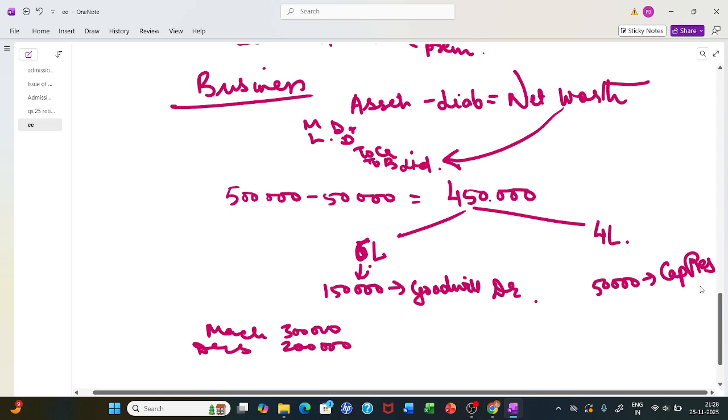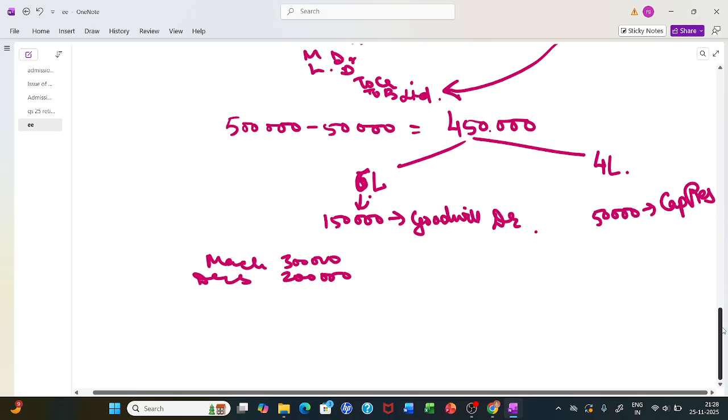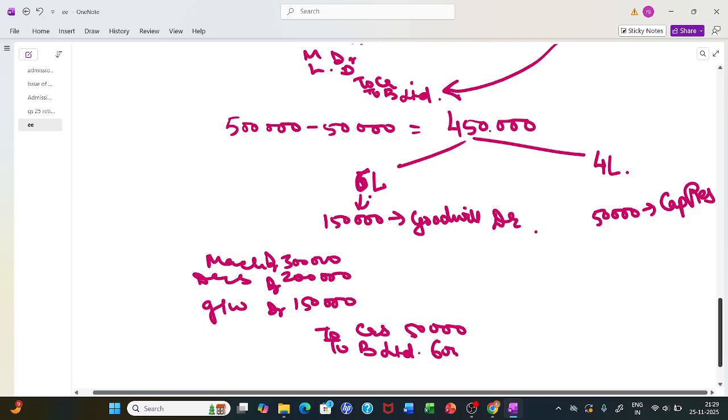I take the case of 6 lakh first. If 6 lakh is there, then goodwill also gets debited with 1 lakh 50,000. Credit liability, creditors 50,000, to B Limited 6 lakh. So total amount is 6.5 lakh there and 6.5 lakh there.